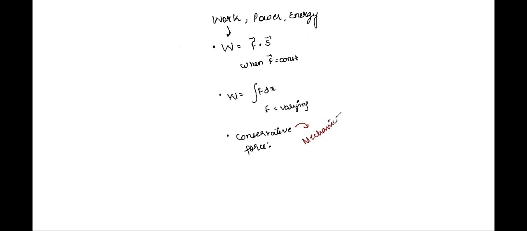Class, remember, mechanical energy is conserved whenever a conservative force is acting. What is mechanical energy? Mechanical energy is conserved. Conserved means it remains constant. I'll repeat, when a conservative force acts on a body, its mechanical energy remains constant.